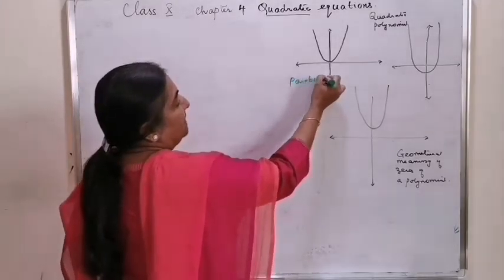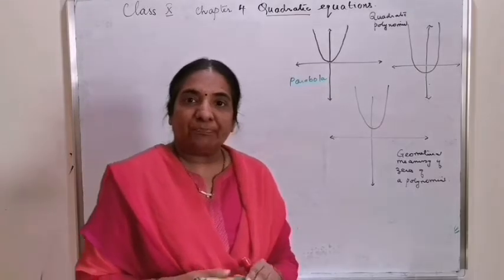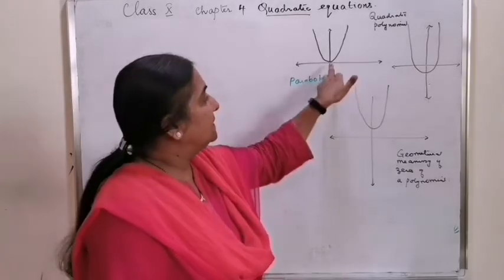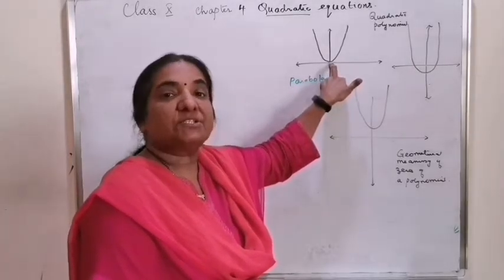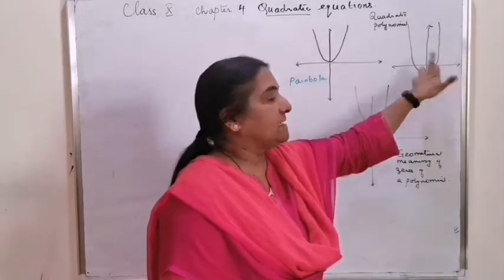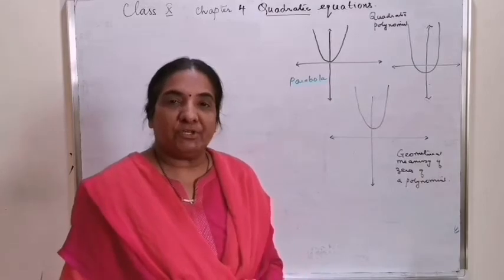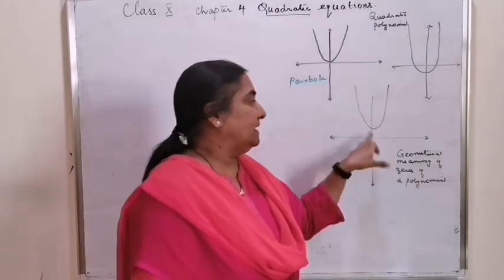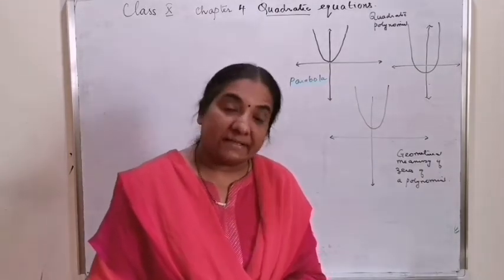The shape of the graph will be a parabola which will either intersect the x-axis at one point, or at 2 points, or not intersect the x-axis at all.